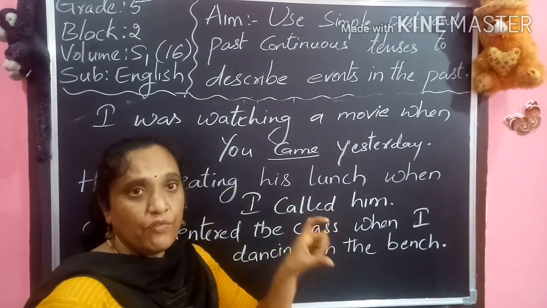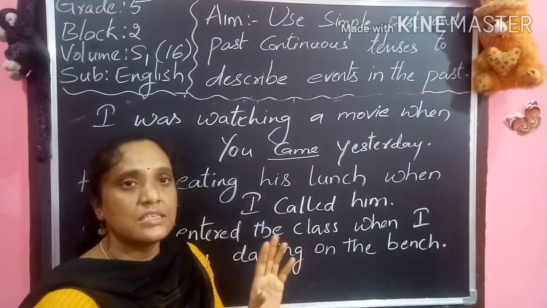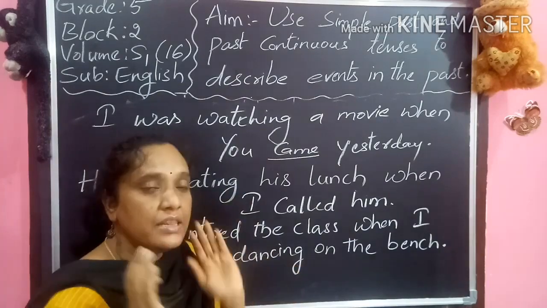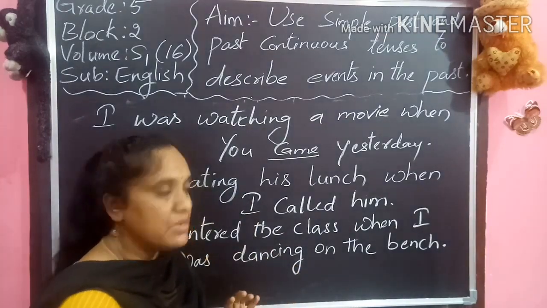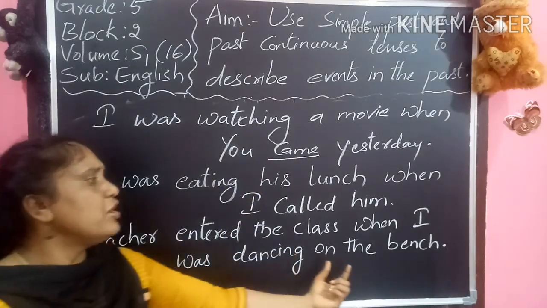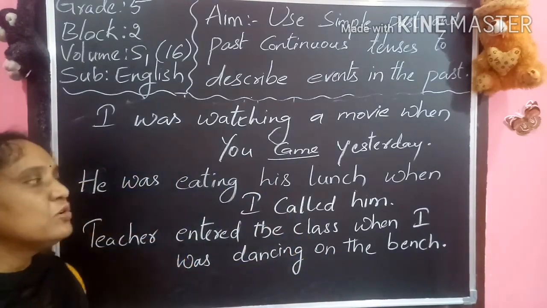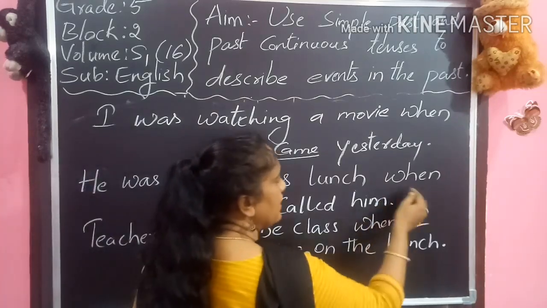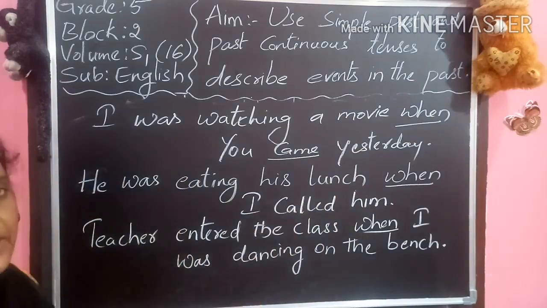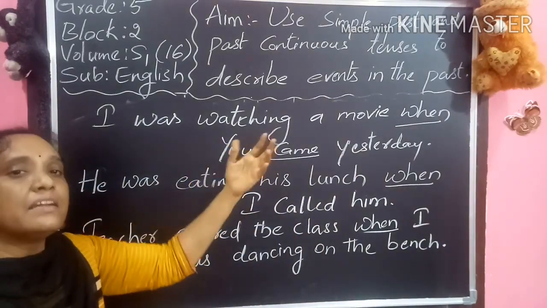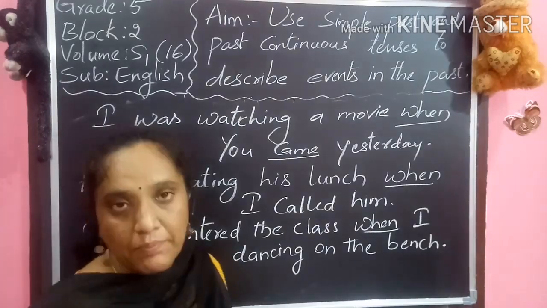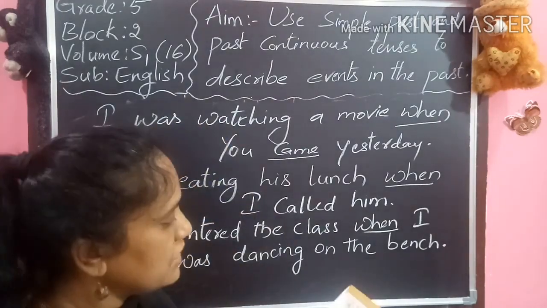It means when we are using the past continuous singly, separately, then the particular timing I must mention. But when two past actions are interrupted, no need of mentioning the time, but they can be used like this by joining the sentences with "when". "When" is the word which we use to join the two sentences, meaning interrupting each and every sentence. Okay, children, based on this, you are supposed to complete your volume page number 16.